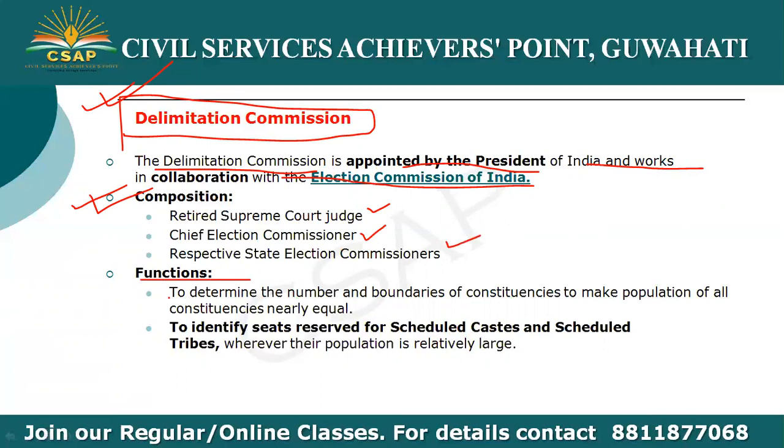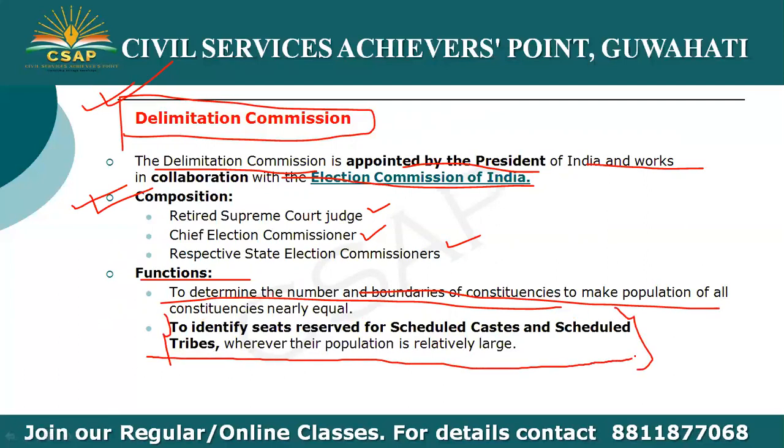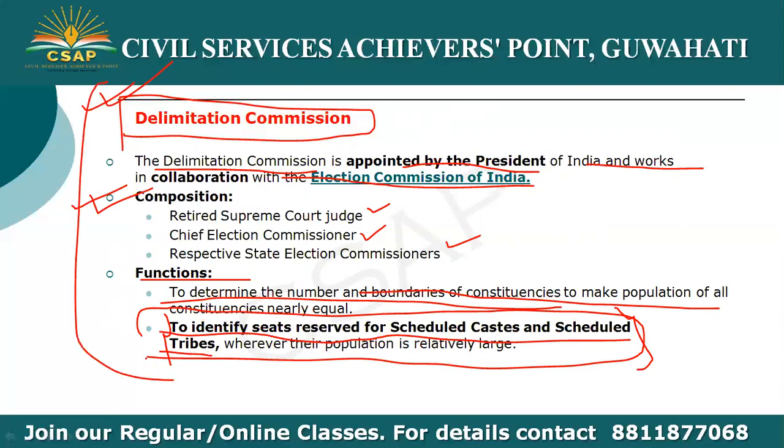Now, functions: to determine the number and boundaries of constituencies, to make population of all constituencies nearly equal. So, to redistribute the population among the constituencies. Also, this point is important: to identify the seats reserved for the scheduled castes and scheduled tribes. So, the students will know that certain constituencies are reserved under the SC and ST. So, this is done as per the recommendation of the Delimitation Commission.